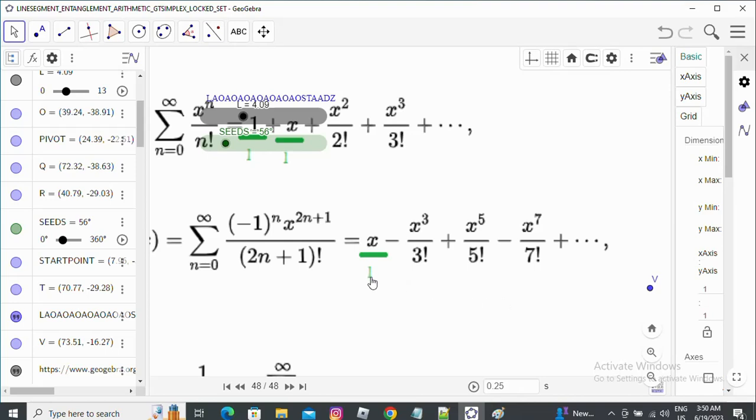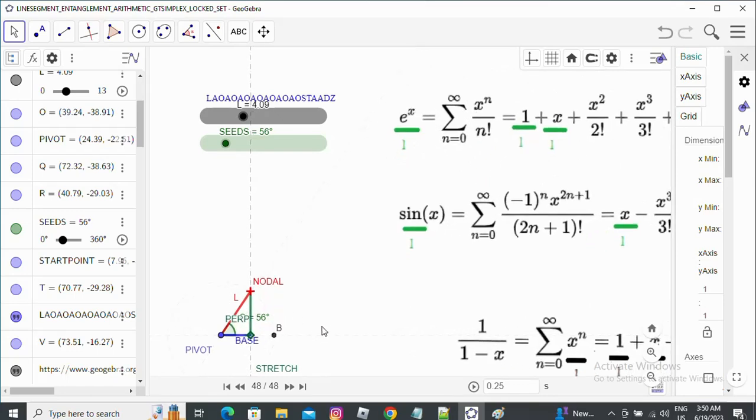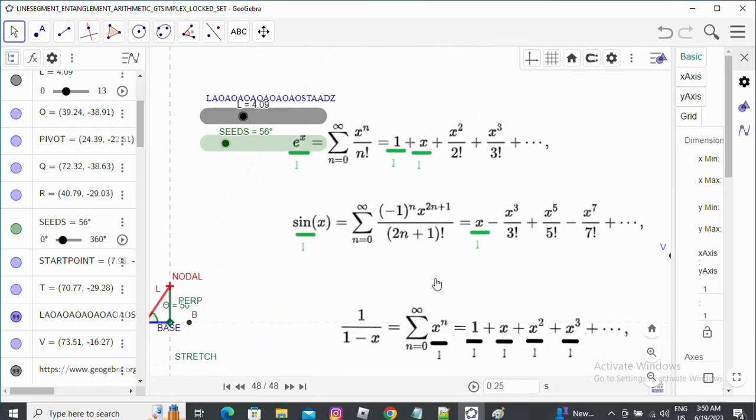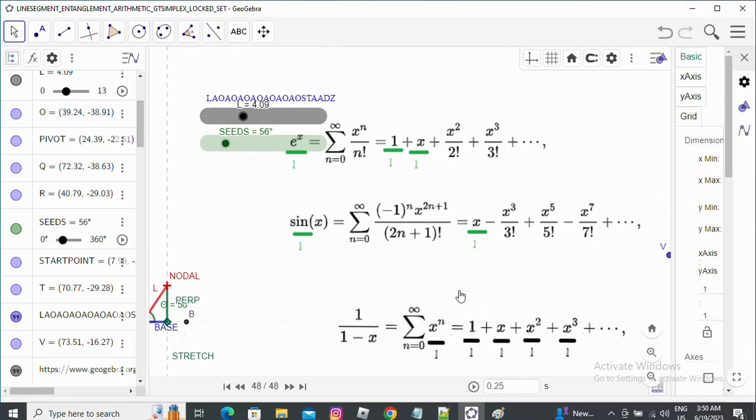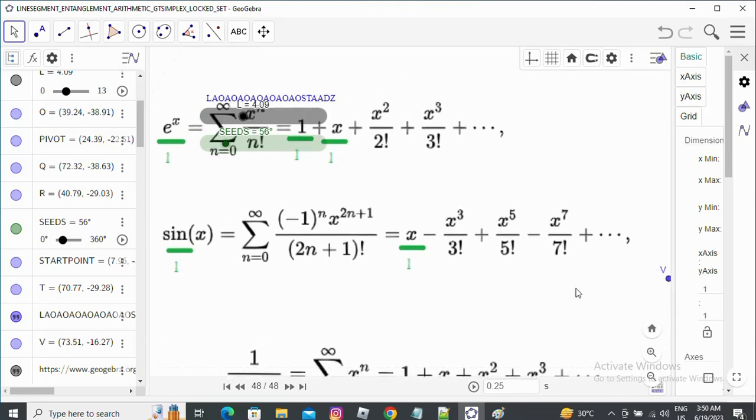Whatever rule of construction is used, when it is changed, or when any parameter like the seed angle or the position of the initial line segment is changed, all of the line segments will readjust their positions as if they are instantaneously entangled through the rule of construction.